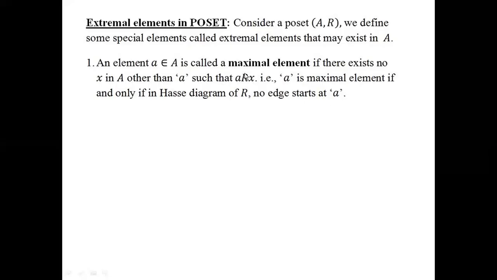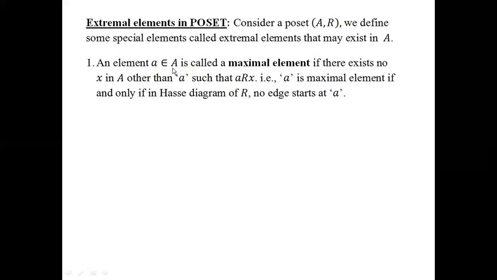So we will be able to recognize a maximal element from the set A such that it satisfies the condition that there is no edge starting from that element a. That is how we can recognize the maximal element a, and it belongs to the set A.